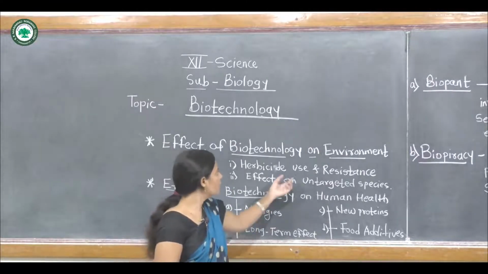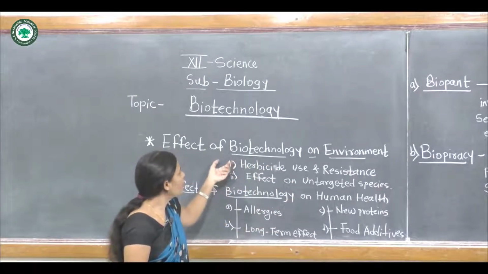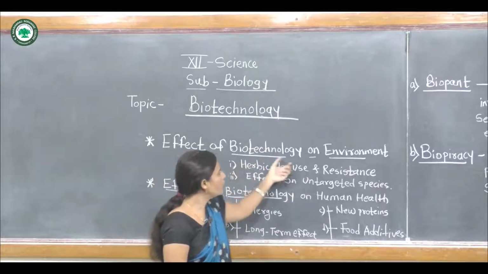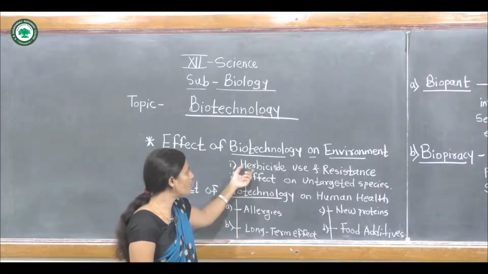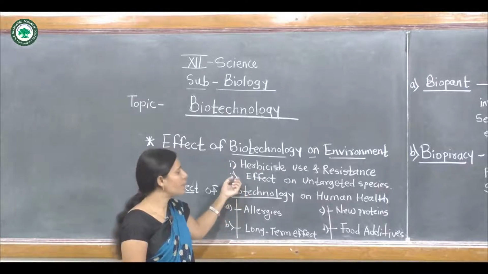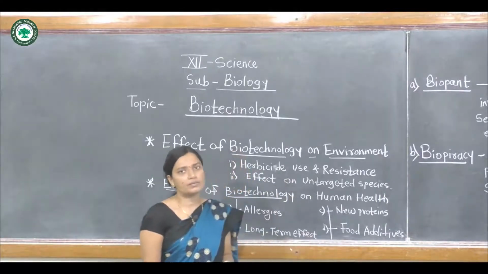These are the two effects of biotechnology on the environment: the continuous use of herbicide and development of resistant varieties, as well as the effect on untargeted species.